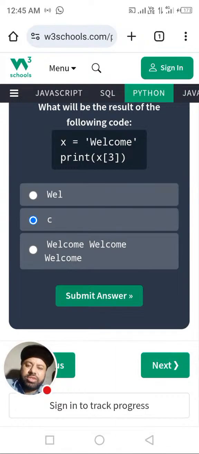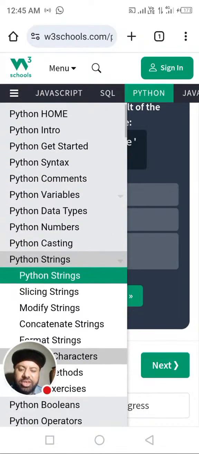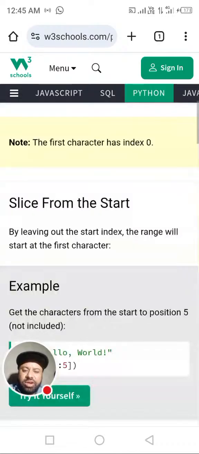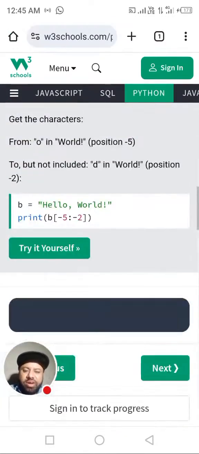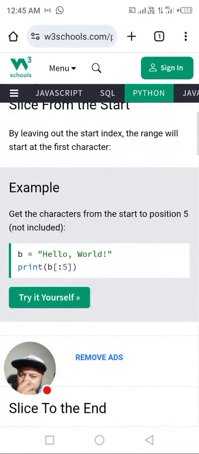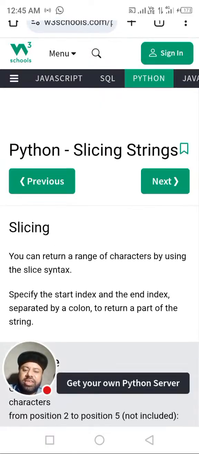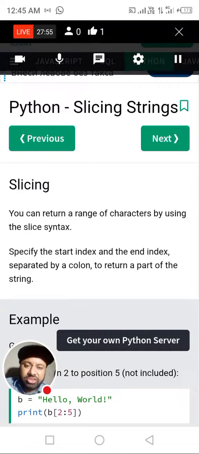So, dear students and learners, we have studied Python strings. Our next topic is slicing strings. We will learn how to slice it: we give a range to it, and we move forward. So, what is slicing? It means making something into pieces. If we have a cake, then we cut it into pieces. In the same way, we can cut the string into pieces.